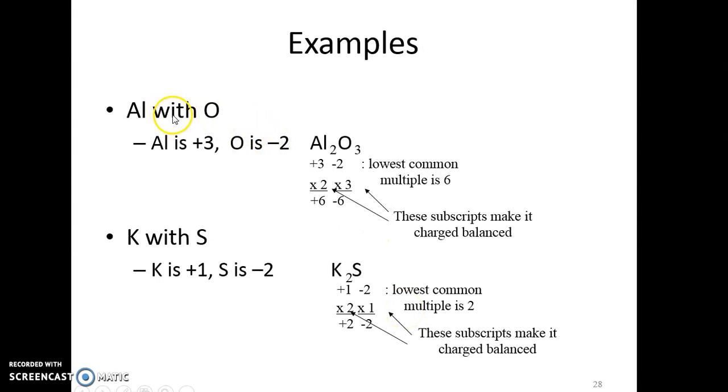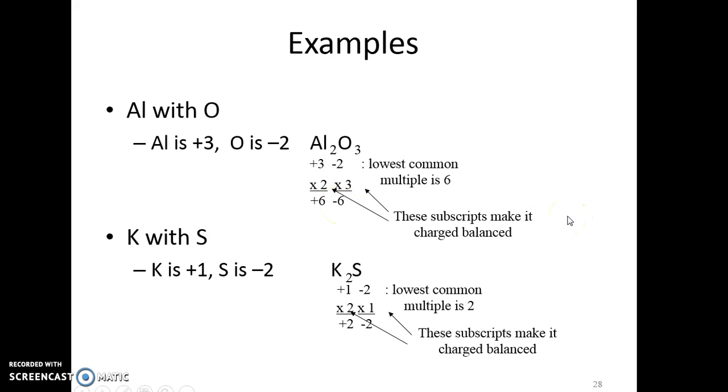So going through aluminum with oxygen, aluminum has a positive 3 charge, oxygen has a negative 2 charge. See how the number of positives and number of negatives are equal? Positive 3 times 2 is positive 6. 3 times a negative 2 gives you negative 6. The number of positives equals the number of negatives. Why is it that this has to be?